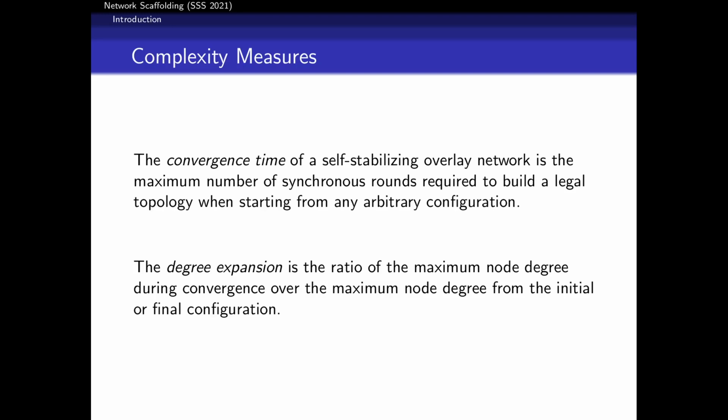The idea there is trying to capture how much extra our degree grows outside of the influence of factors outside of our control. So if we start with a high degree or we have to finish with a high degree, we can't expect our algorithm to maintain low degrees. And that's what the degree expansion is about. How many extra edges are you adding that are part of your control, ignoring those other factors?